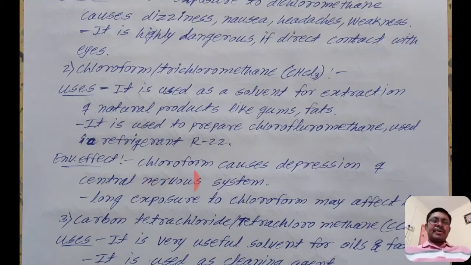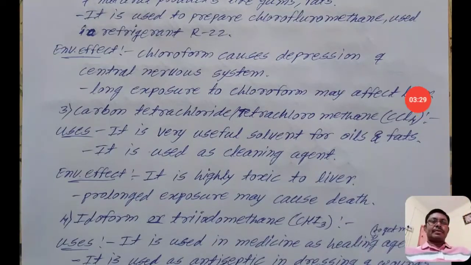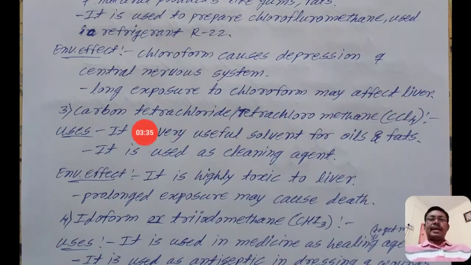Environmental or side effect: chloroform causes depression of the central nervous system. Long exposure to chloroform may also affect the liver.